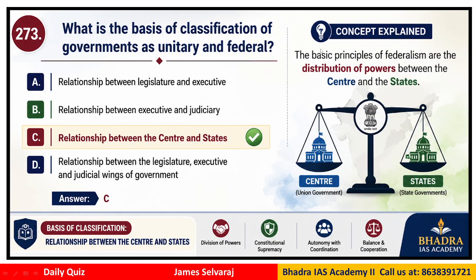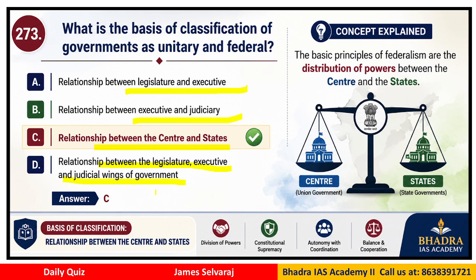Question number 273. What is the basis of classification of governments as unitary and federal? Is it the relationship between the legislature and the executive, executive and judiciary, between the center and states, or between the legislature, executive and judicial wings of government?